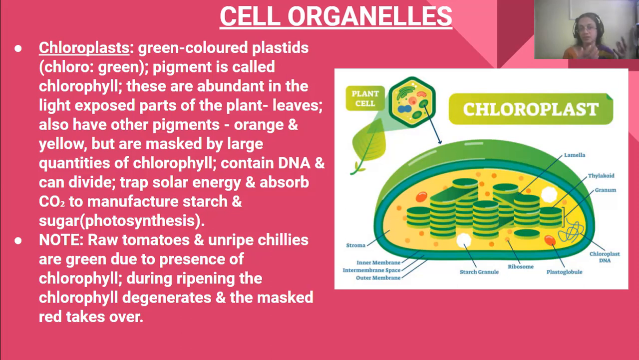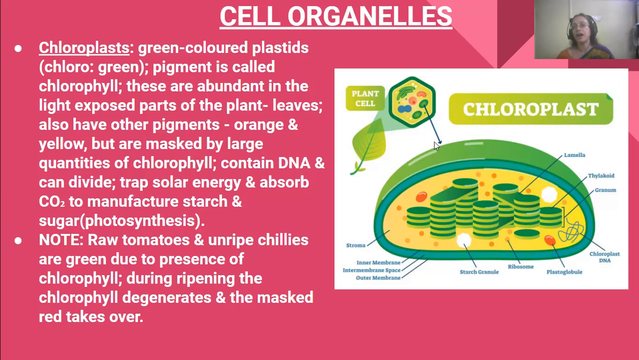We can understand that the green color is due to chlorophyll. But when they ripen, this chlorophyll disintegrates and the red color masks the chlorophyll. Now this is the picture of a chloroplast.